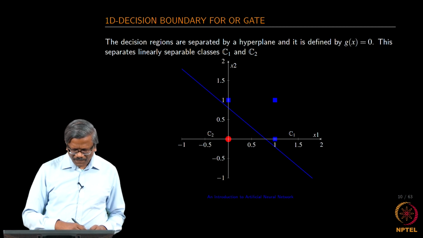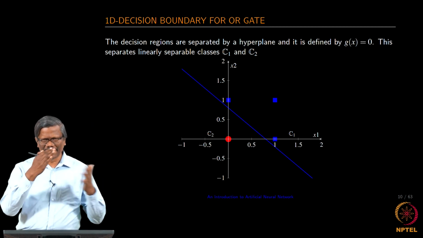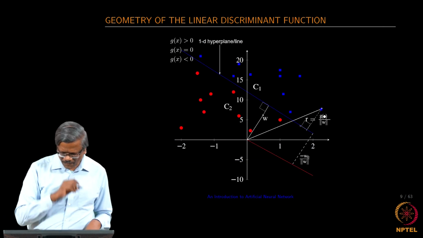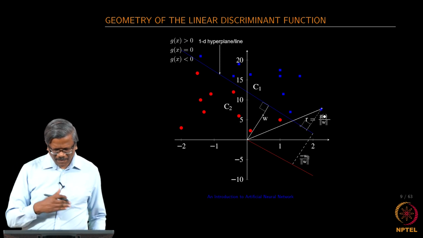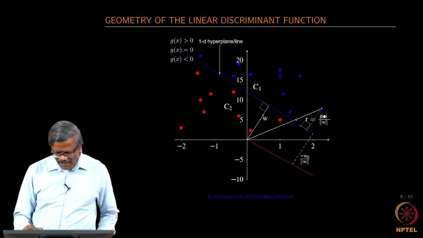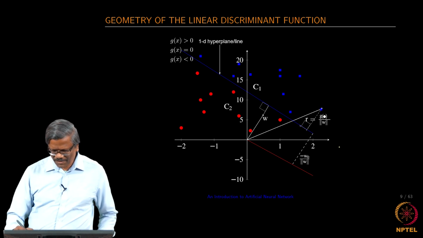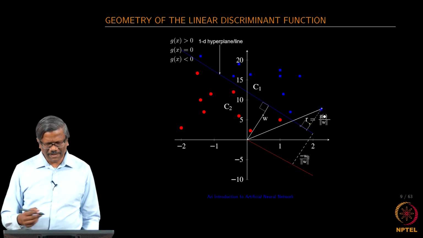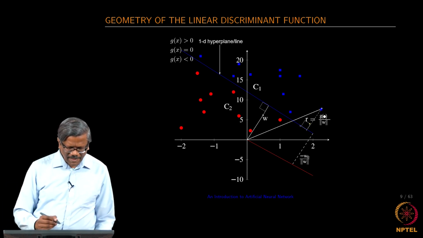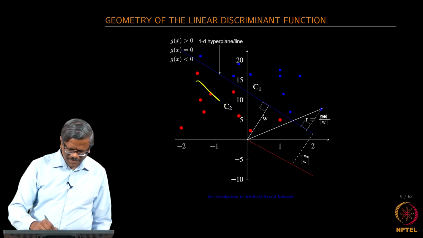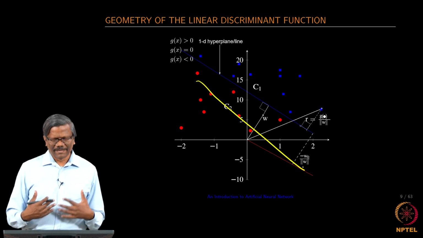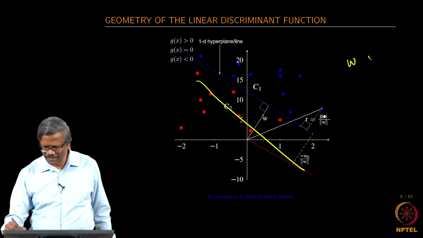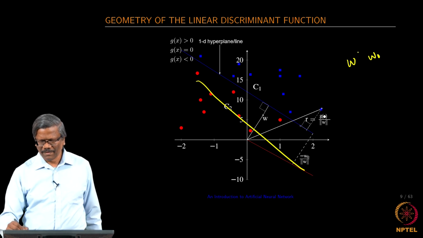We have seen some examples, especially in terms of how these points are divided. One more thing I want to explain before we go to the next one is that the decision boundary that we are talking about is estimated in an iterative fashion. Initially the boundary line could be anywhere, since we do not know exactly the model. The model parameters that we have are w and w naught.